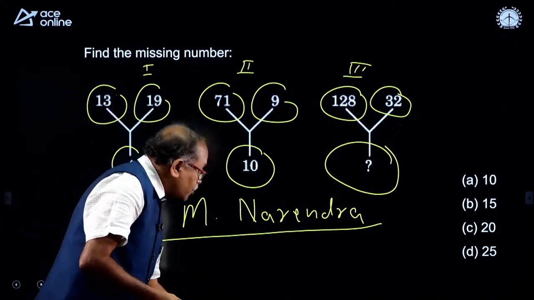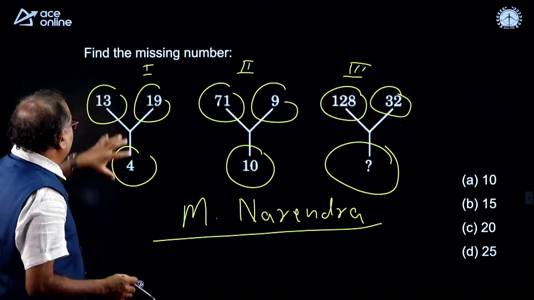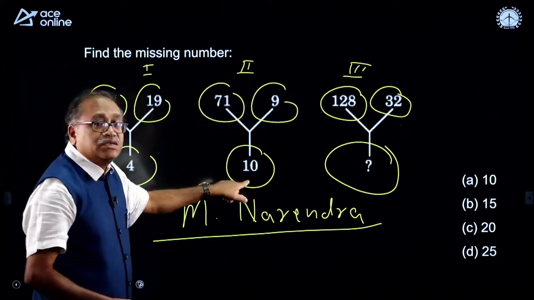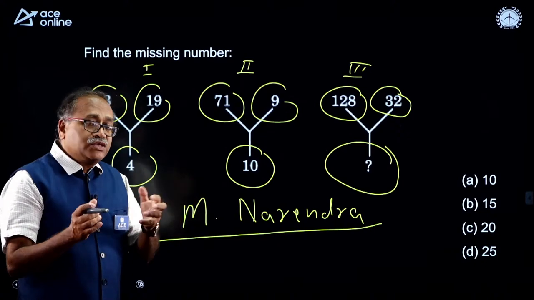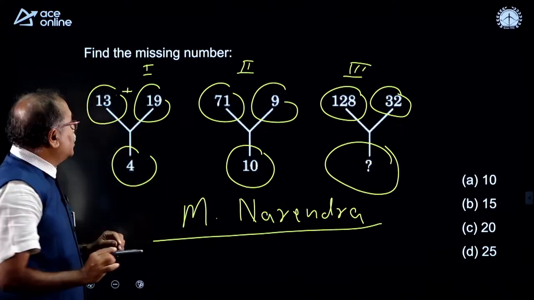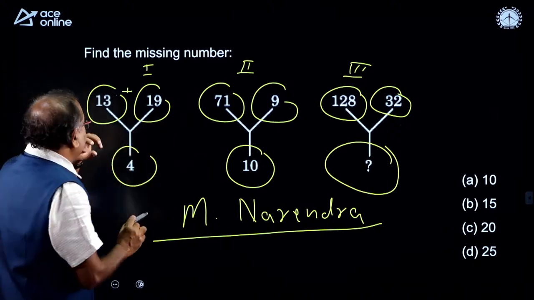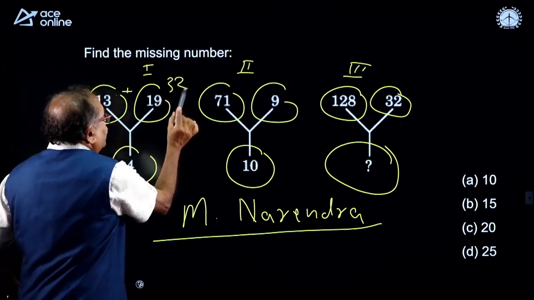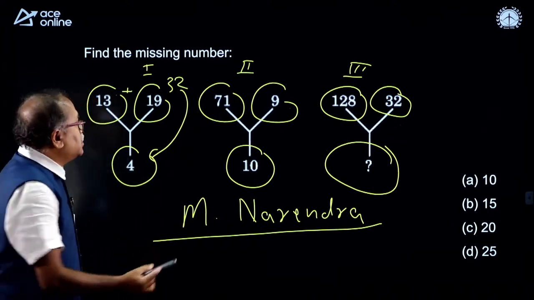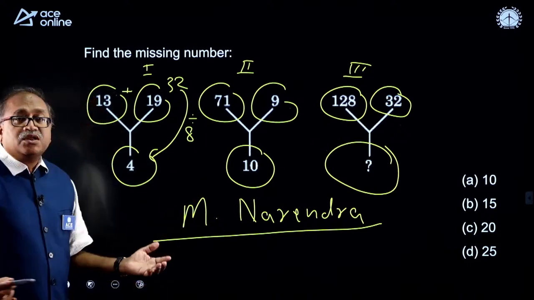Okay. Now 30 seconds is over. How do I look at this one? These 2 are the bigger numbers, this is the smaller number. These 2 are the bigger numbers, this is the smaller number. So what should I do? I will first add these 2 numbers. What happens here? That is 13 and 32. Do we have any relation between 32 and 4? Yes, we have a relation. If 32 is divided by 8, I am getting 4.